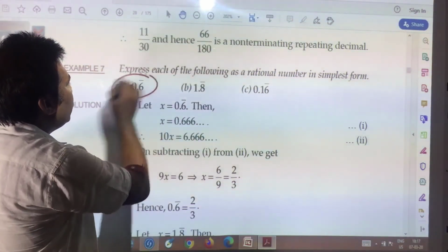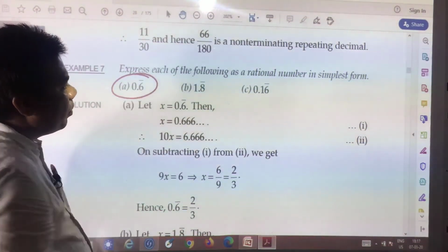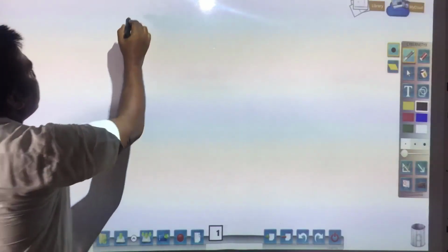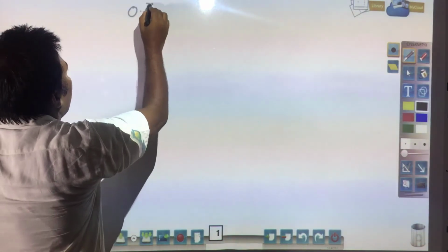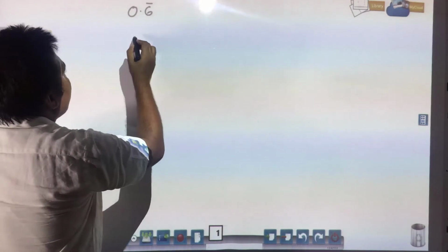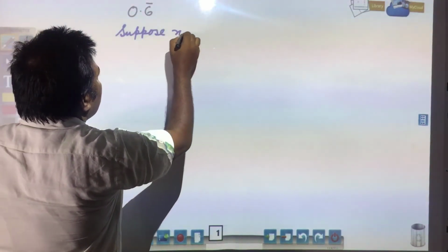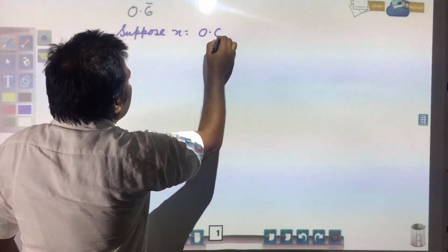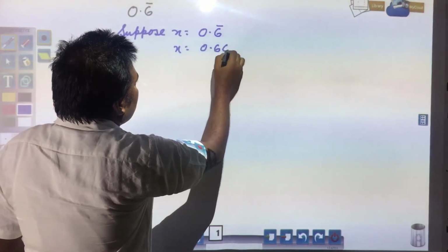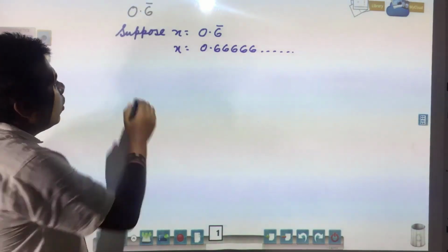First question: you have 0.6 bar, 0.6 with a bar over it. What do you need to do? Suppose x is equal to 0.6 bar. It means x is equal to 0.66666 and so on.